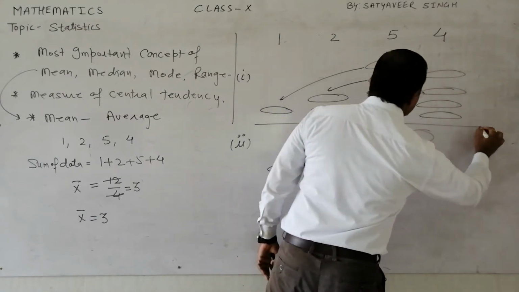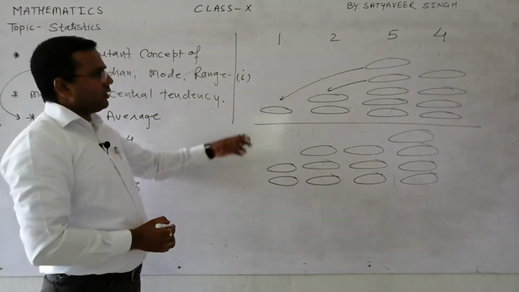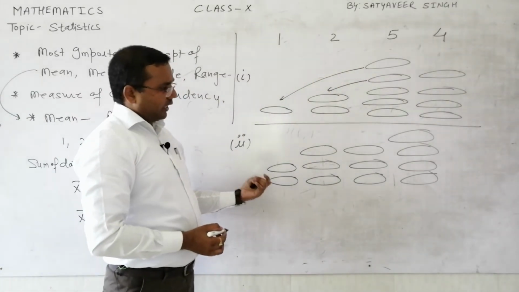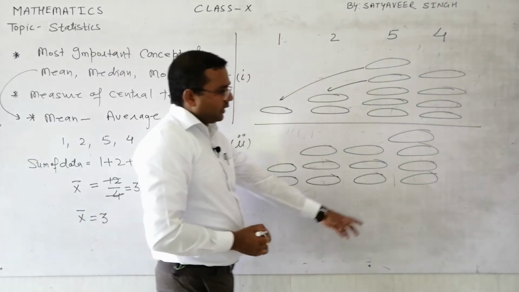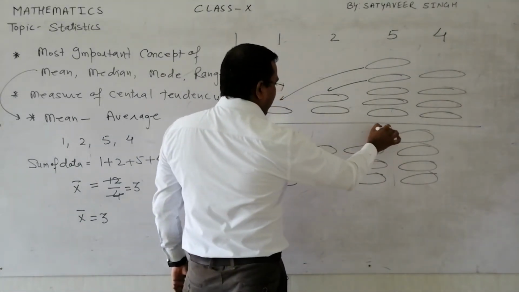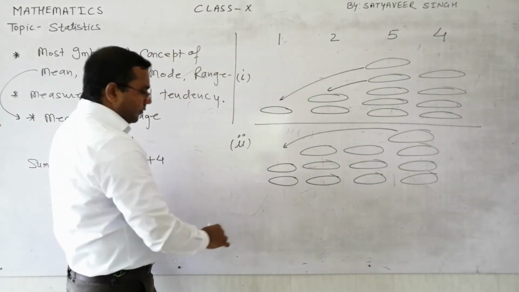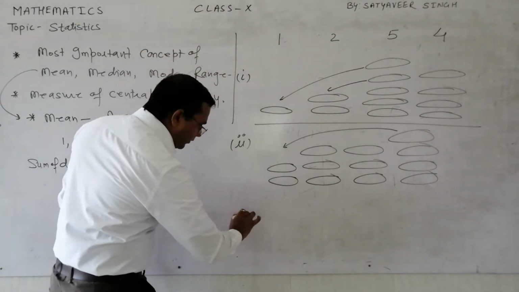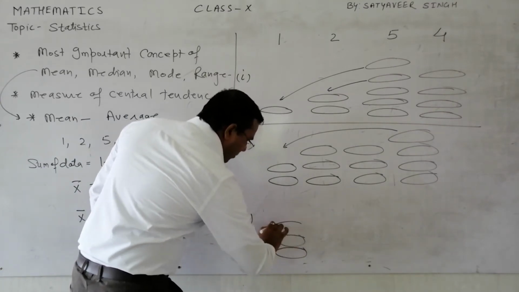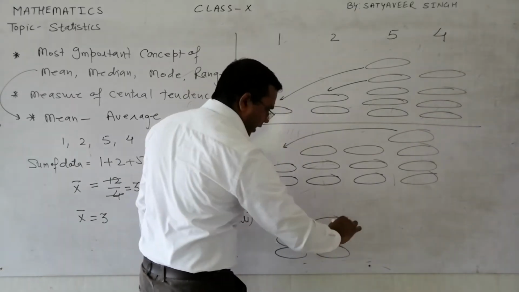See now, these are 2 different pictures. This second image I got once I transferred 2 breads from here. After transferring, I got 4 breads here. Out of these 4, if I transfer one more bread, then in the third image it will be clear to you what exactly the average of the data means.